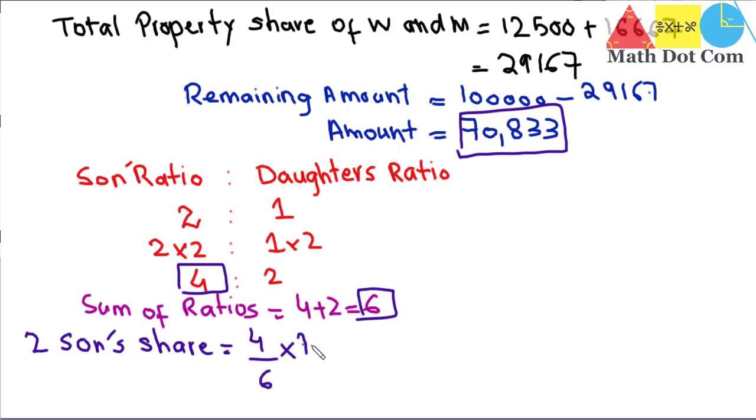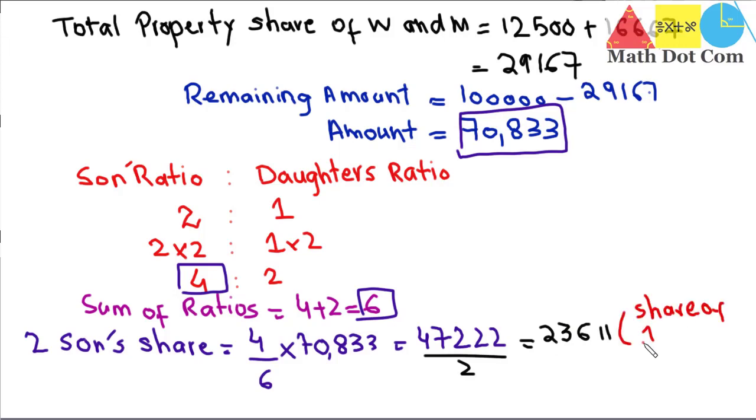So it will be 4/6 of 70,833, which equals 47,222 rupees. This is the share of the 2 sons. In order to find the share of 1 son, we divide it by 2, and what we get is 23,611 rupees. This is the share of each son.